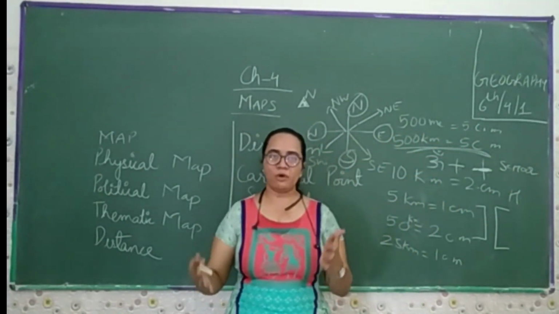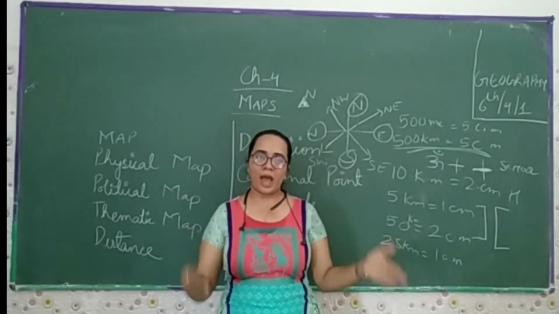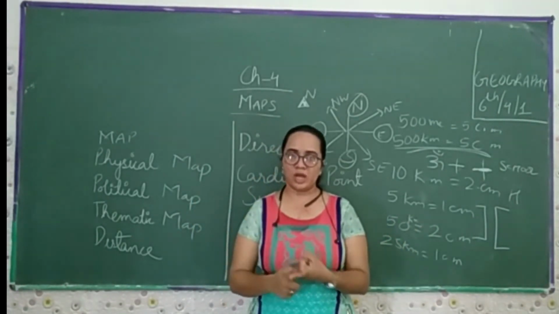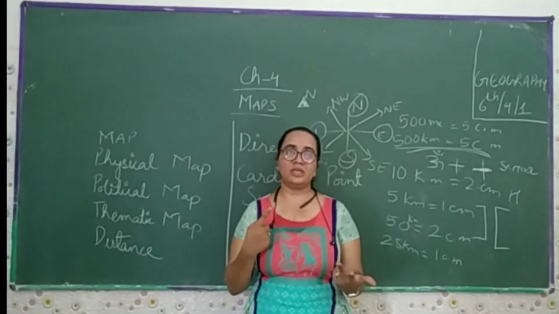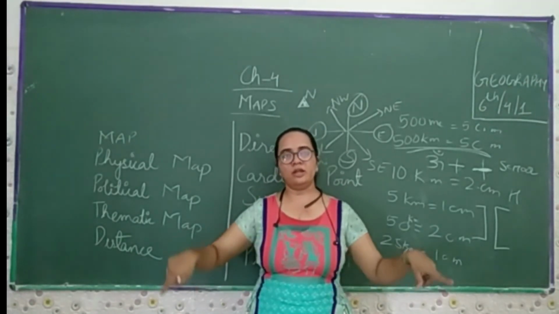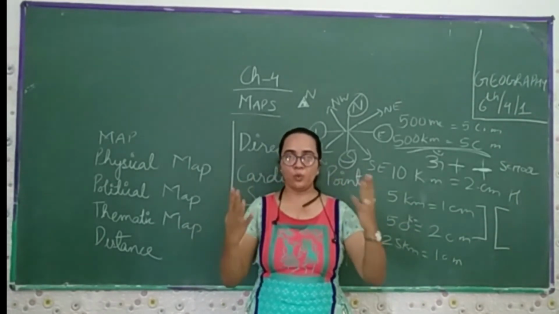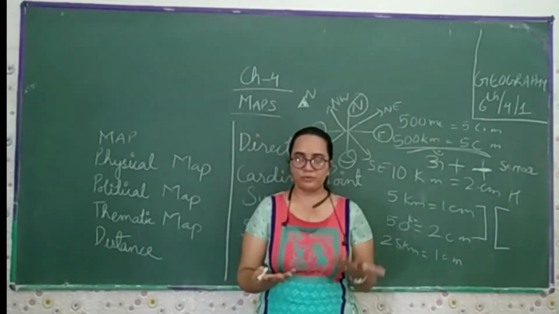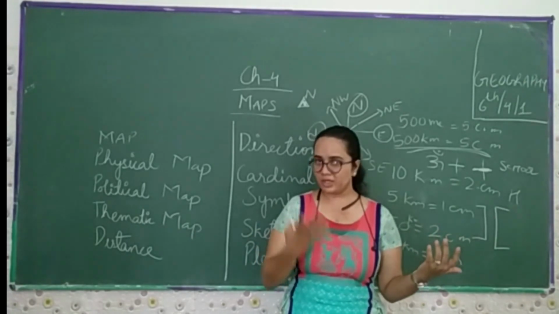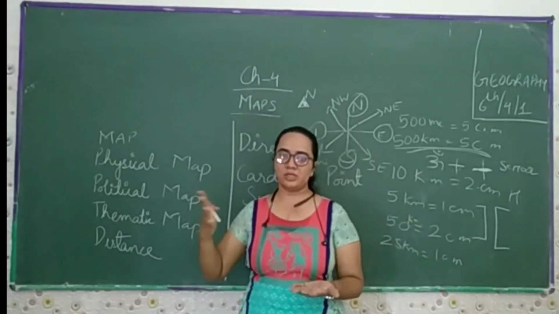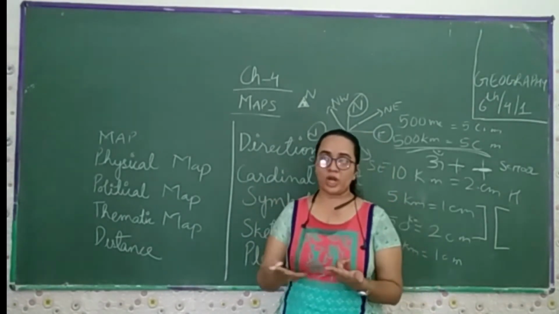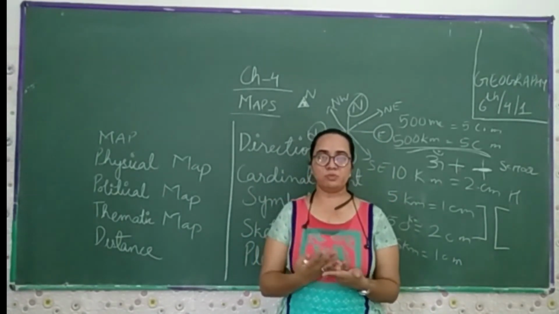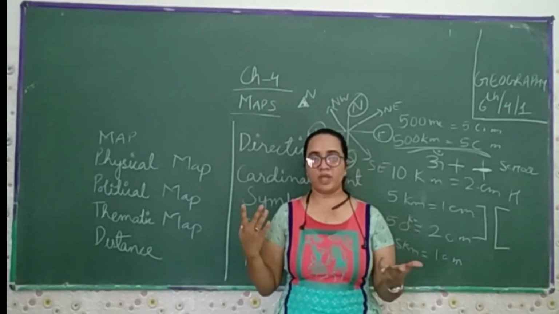On that basis, we can make the map for the village, the town, the city, the district, the state, the country, the continent, and the whole world. For the whole world, we have the globe. If you want to understand the whole earth, we can study the globe. But if you want to understand the physical features, we find mountains, plateaus, rivers, grassland, and agriculture.